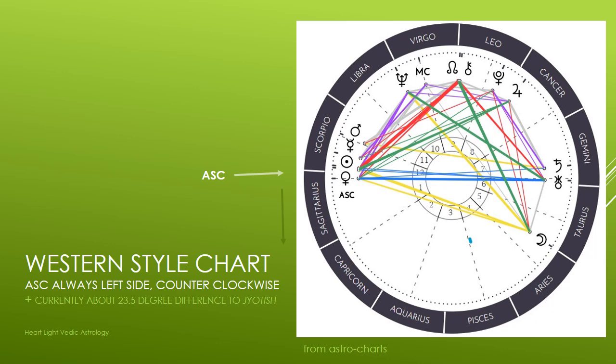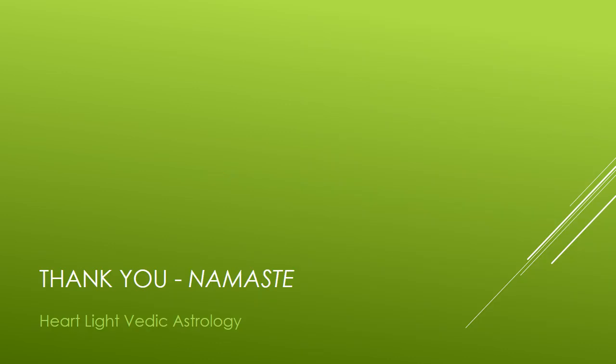Got it? So again, with Western style charts, you not only have to convert the way that things are laid out, but you also have to account for the degree difference. Alright, so there you go. So 3 different, North, South, and East Indian style charts, and then the Western style chart just to compare. But again, hopefully this is helpful if you're ever looking at different style charts or trying to convert from one style to the other, so they make sense to you.